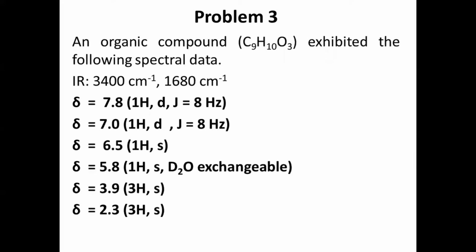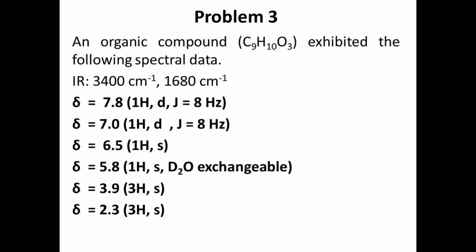That means either in the form of ester or in the form of carboxylic acid. The peaks can be predicted. That is, it may be a carbonyl group and OH group.